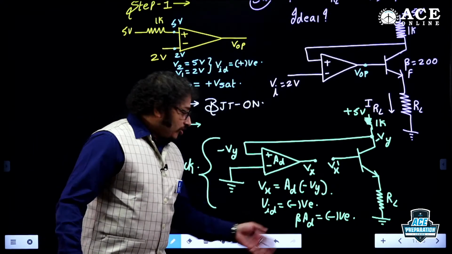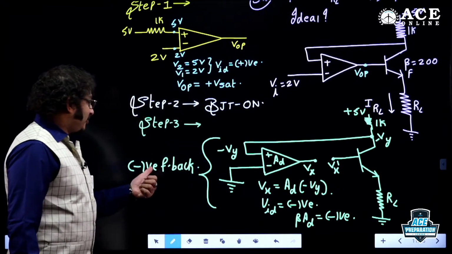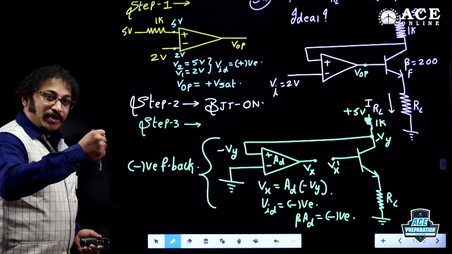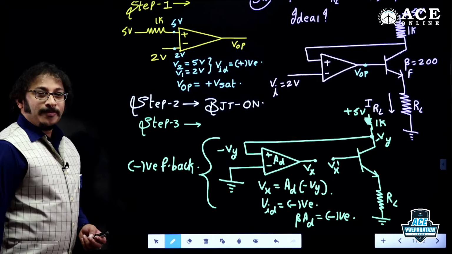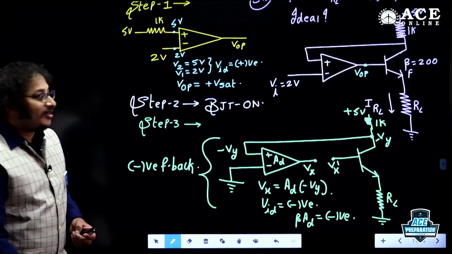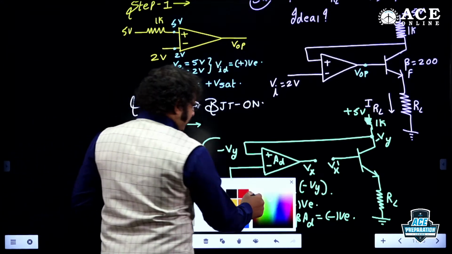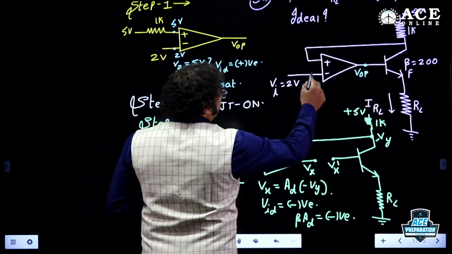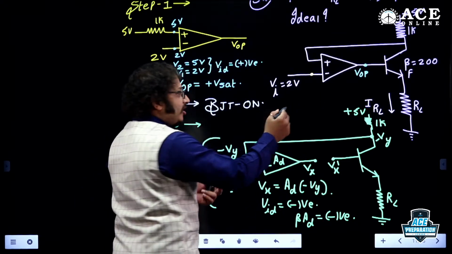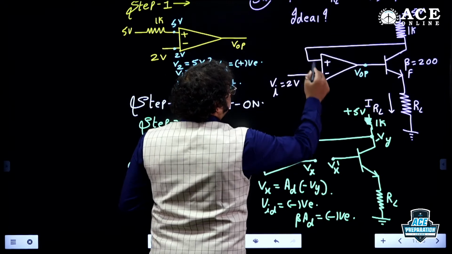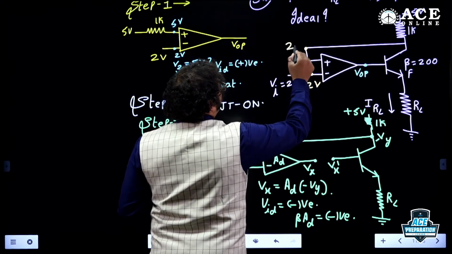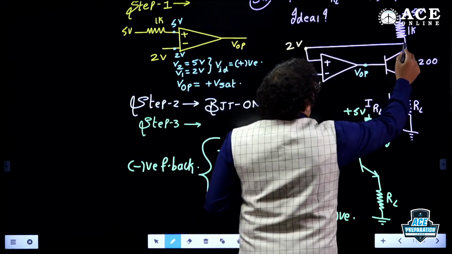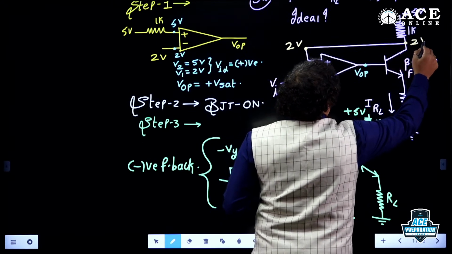And guys, I believe we got it. The loop gain is negative, hence it is negative feedback. Now, proudly I can apply virtual short. Yes, I can apply virtual short. Now, tell me, dear students, if I apply the virtual short, here itself I can do the numerical, guys, okay? This is 2 volt. It is also 2 volt, my dear students. Now, no doubt, this voltage is 2 volt.